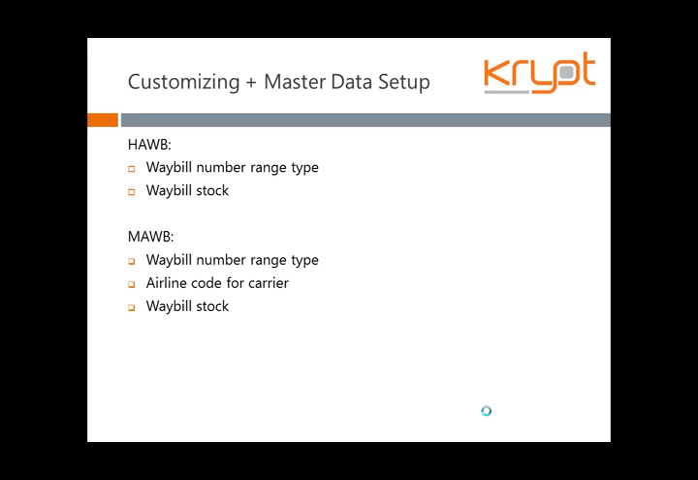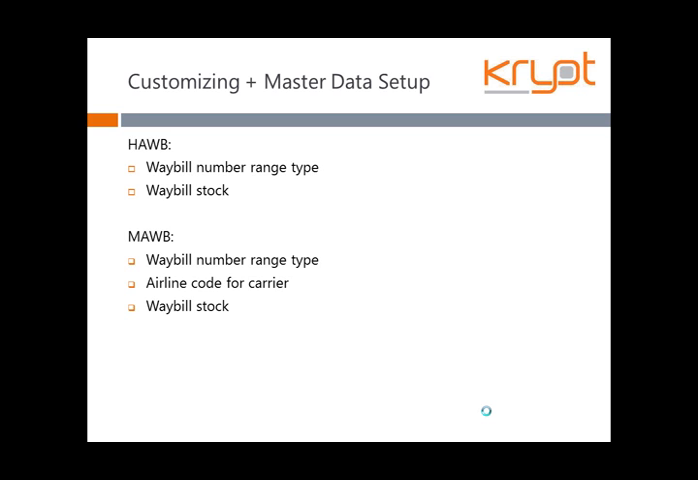So the next is the customizing and the master data setup. For the house airway bill generation, there are two different setups that will be needed. The first is the definition of a waybill number range type. You can take, for example, when we are trying to create a forwarding order, you will have your own unique forwarding order type, which will have specific requirements as to how the forwarding order has to be created with what all features in it.